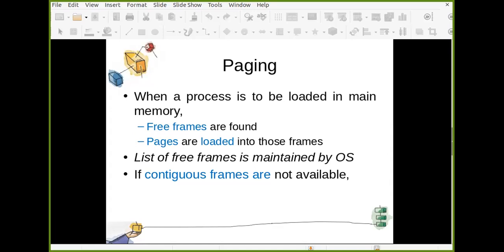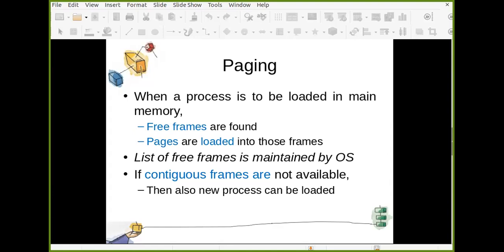But suppose your process contains 10 pages. So basically you want to load 10 pages into 10 free frames. What if contiguous frames are not available? You don't have 10 contiguous free frames where you can load your process. So what happens in that case?